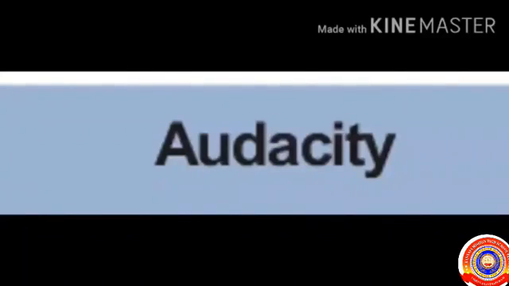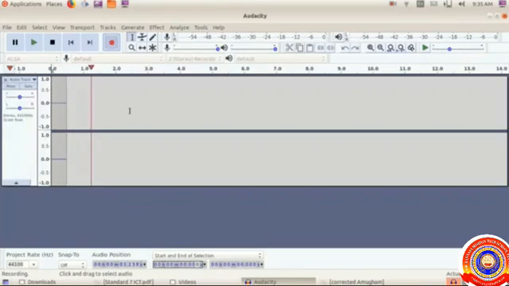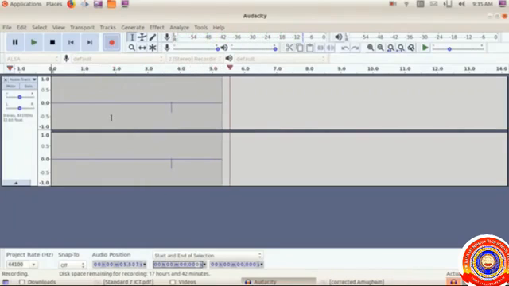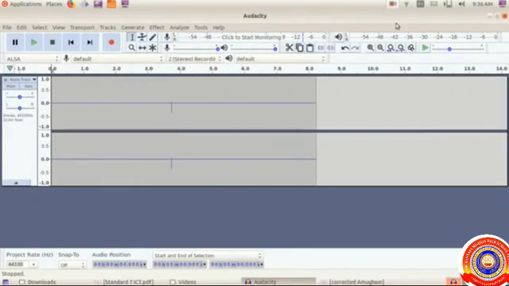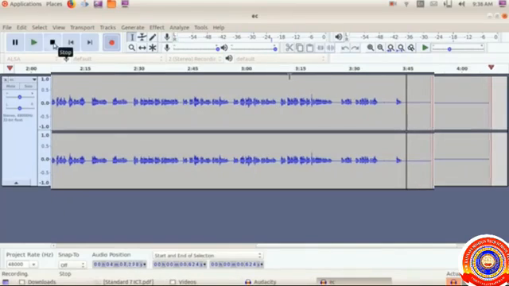Our Audacity software is ready for recording. For recording the sound, click the record button from the transport toolbar. Now we can record a sound. Take care to present the ideas in a firm voice with proper modulation. These blue words indicate that the sound is recording in a proper way. After recording the sound, click the stop button from the transport toolbar. Now the recording is stopped.